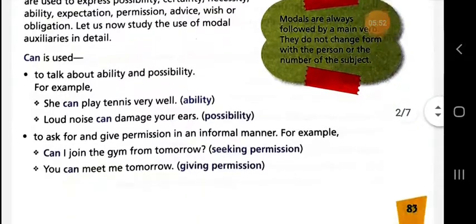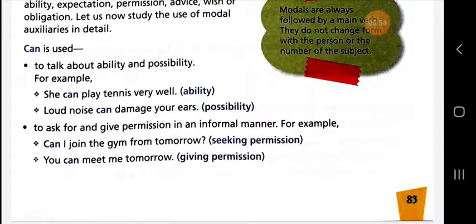So firstly we have taken the modal can. Now let's understand the use of can. Dear students, can is used to talk about ability and possibility. For example, she can play tennis very well. Loud noise can damage your ears. Next point, can is used to ask for and give permission in an informal manner. Can I join the gym from tomorrow? You can meet me tomorrow. So these are the examples. They will help you to understand the use of can.